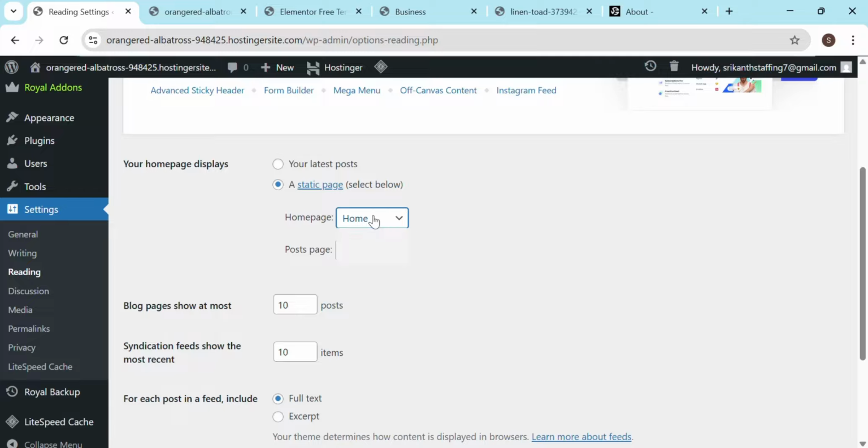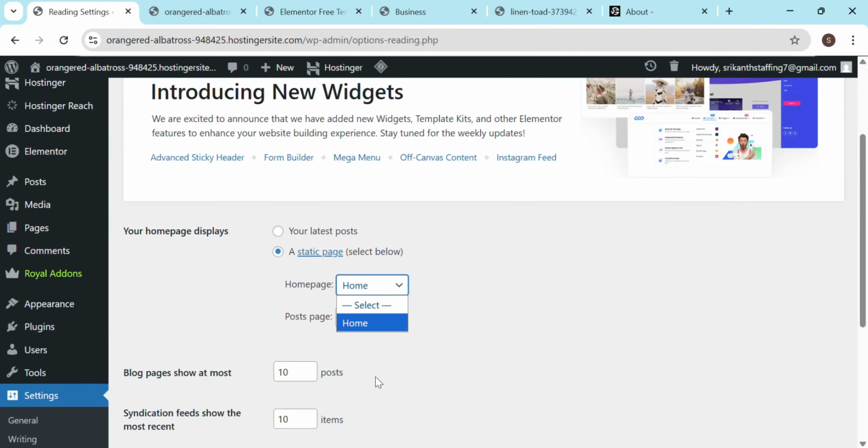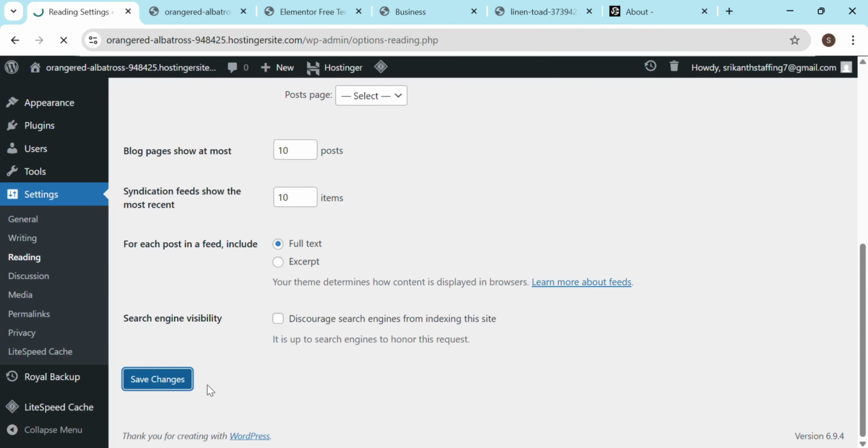If you want to keep an about page, or a contact page as a static page, you can do it, or you can customize the posts page also. But by default, we will choose home, which we have already created. If you have created 10 pages, all 10 pages appear here, and you can select one. As we have created only one page, this will be here, and then save.